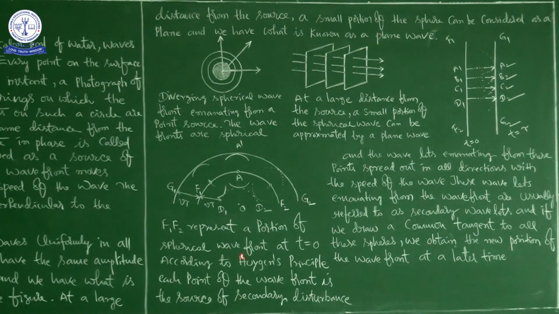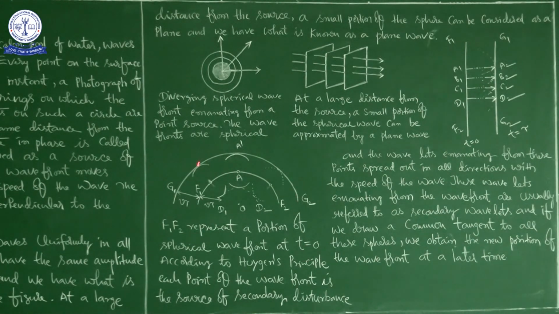For example, here you can see at t equal to 0, F1, F2 is the wavefront. F1, F2 represent a portion of spherical wavefront at t equal to 0.